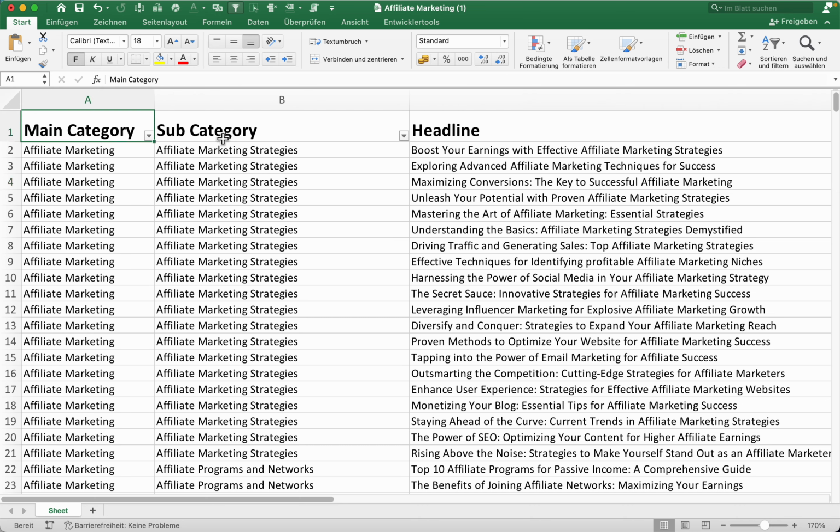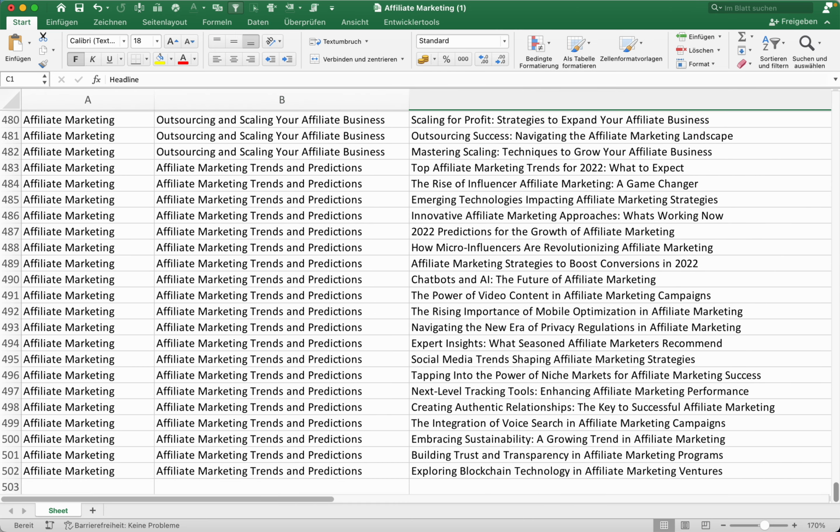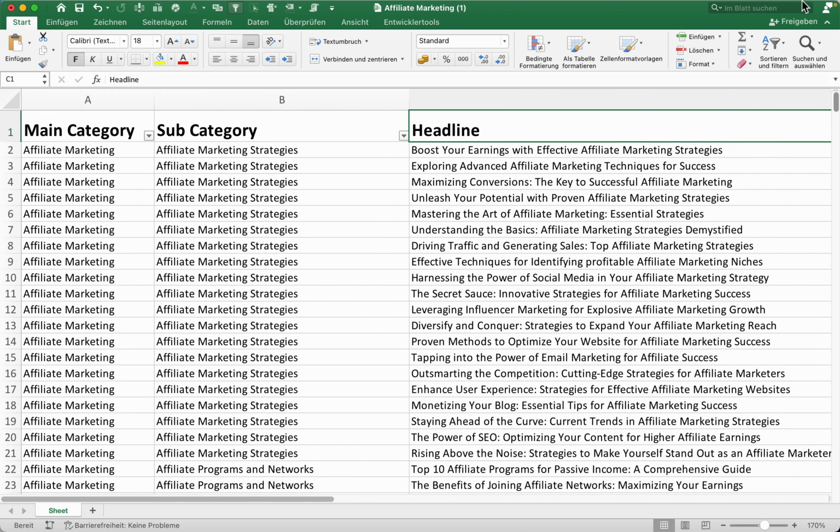And here we have our main categories, subcategories, and headlines. And as you can see, it's a lot of headlines. So this is perfect for you to start a new Facebook group or a new social media channel or whatever.